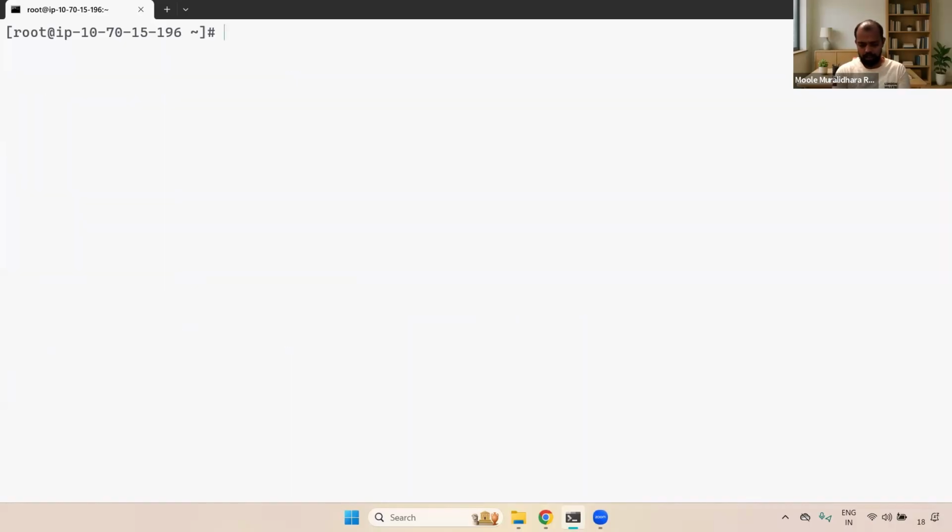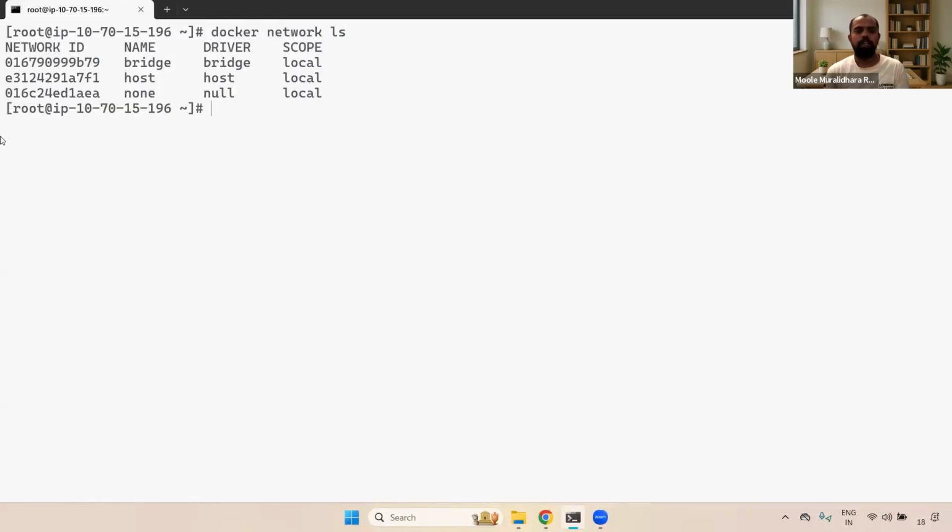Now you can go here and first of all, docker network ls command. The docker network ls command will display what networks are available. If you see here, we have a network ID, name, driver and scope. And as I said, we have a bridge network, host network and none network. These are the networks we have. The specific drivers are bridge, host, null only, and the scope is local only. Local means within the server only. Understand, right? And here you have to remember, the default is the bridge network only.